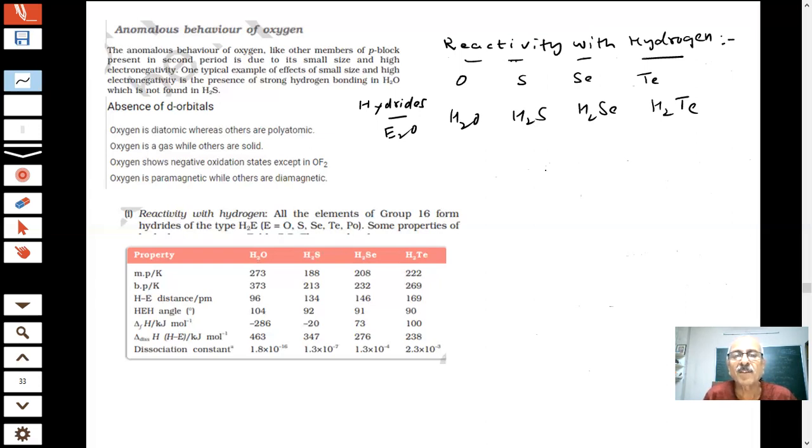So we are aware of these, and what type of properties we have studied in the case of group 15, because I said that one question is coming on hydrides of group 15. You can see any previous paper, you will see one question. So here again, what properties are we studying? The most important thing for us will be first to see what is the bond length.